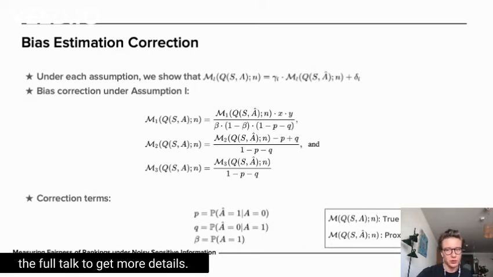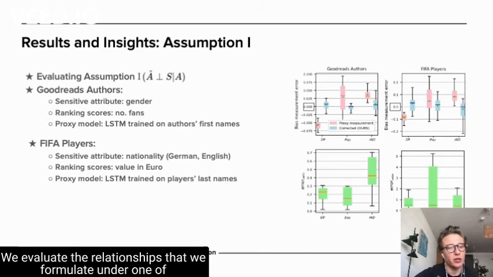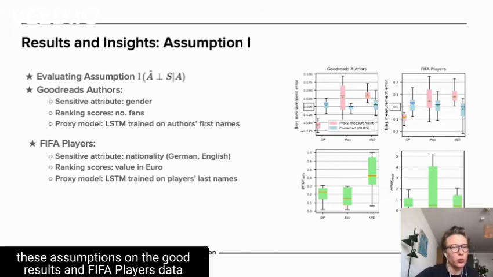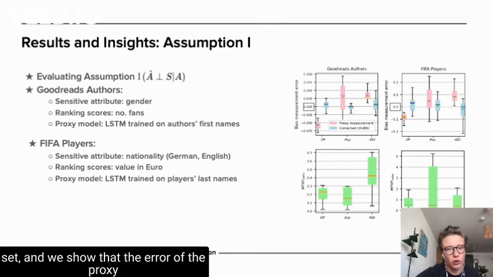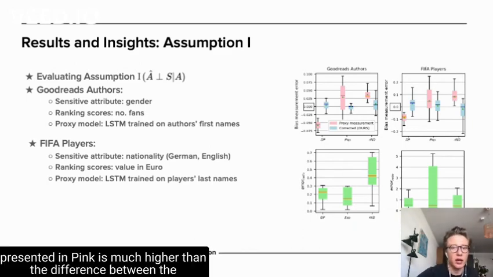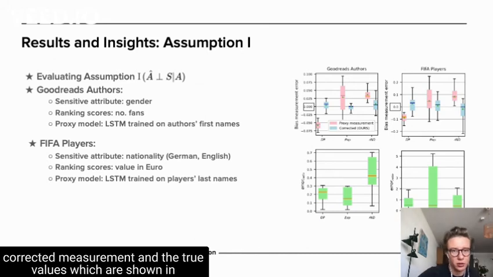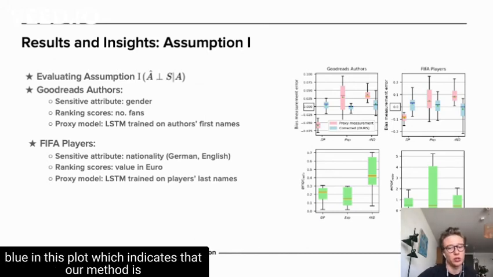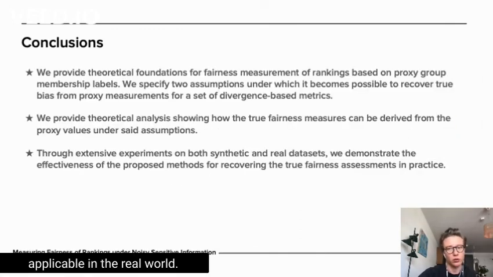We evaluate the relationships that we formulate under one of these assumptions on the Goodreads authors and FIFA players datasets. And we show that the error of the proxy measurement, so the difference between the true and the proxy values, painted in pink, is much higher than the difference between the corrected measurement and the true values, which are shown in blue in these plots, which indicates that our method is applicable in the real world.